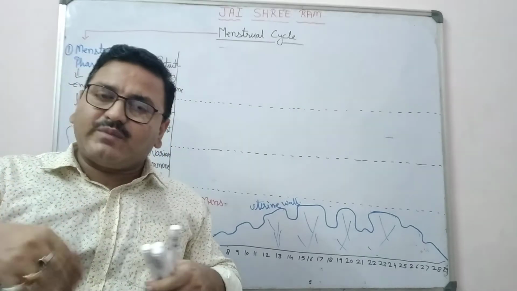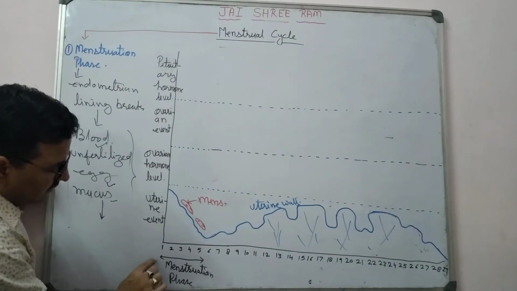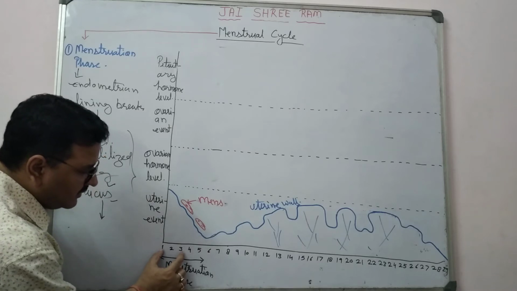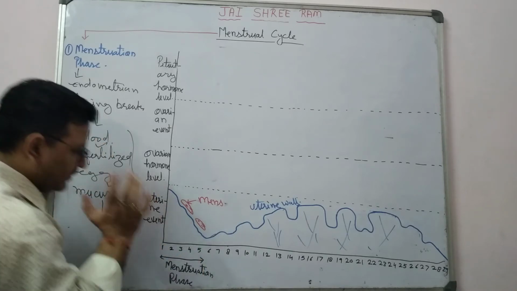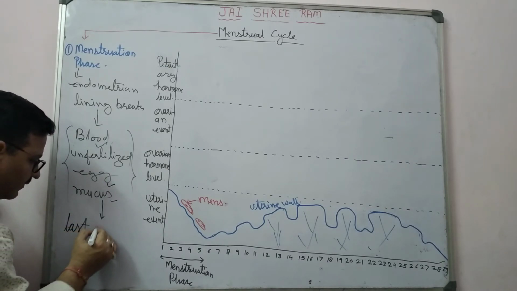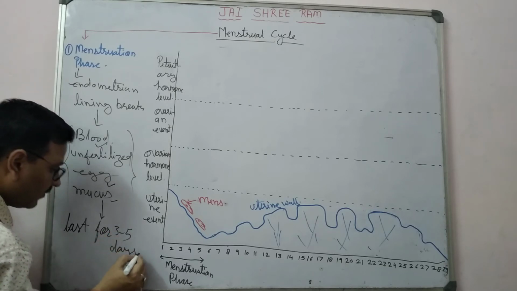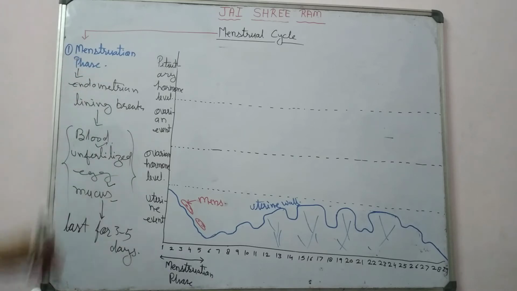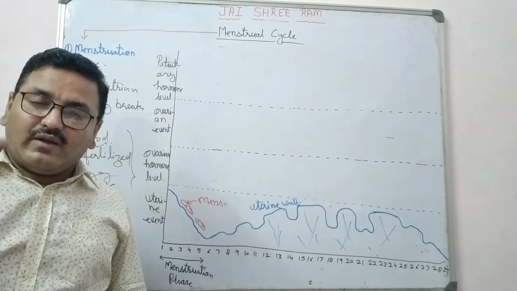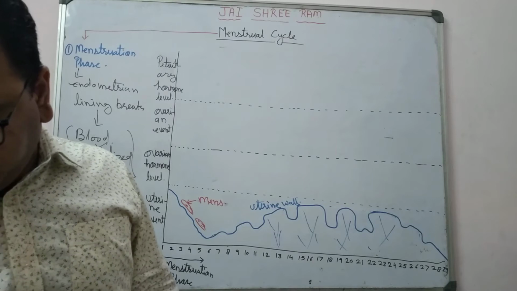This is also known as menstrual flow. It lasts for 3 to 5 days. In some females it lasts 3 days, or in some it is 5. And this menstruation occurs when there is no fertilization of the egg.